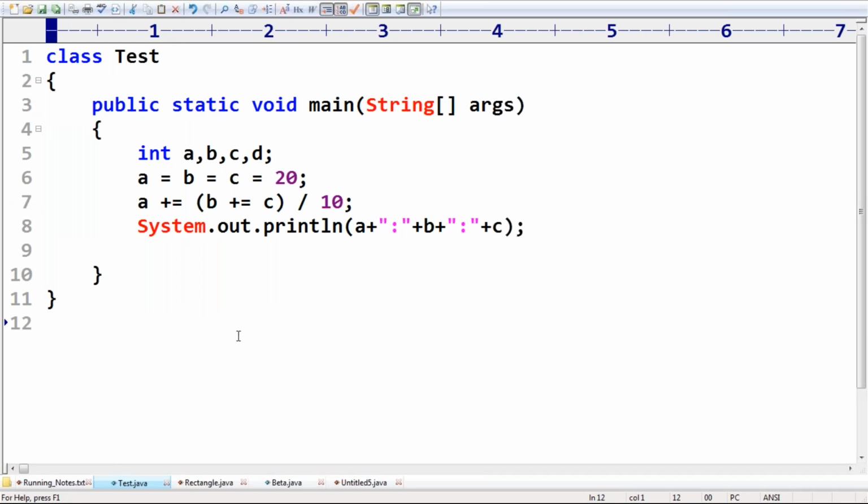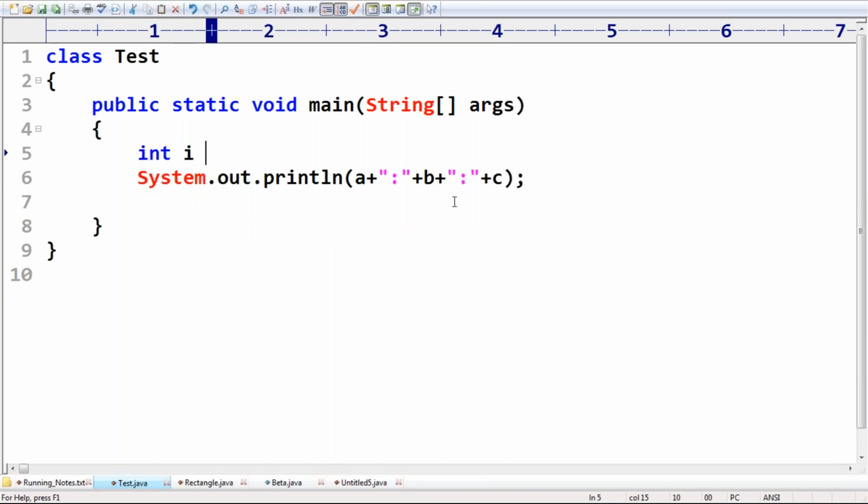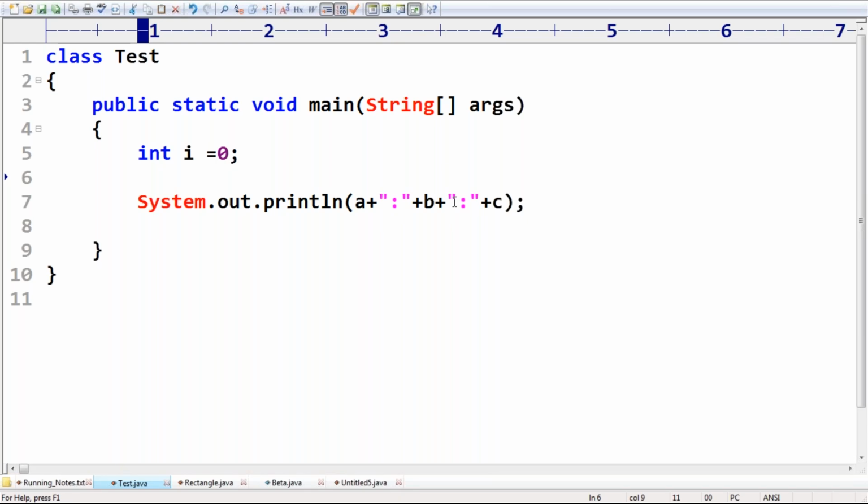What's my question is, sir: int i = 0. Now i = i++ + ++i + i++ + ++i. Now System.out.println of i value.